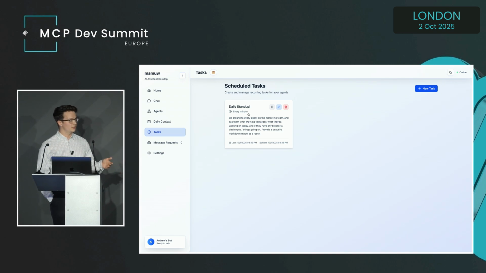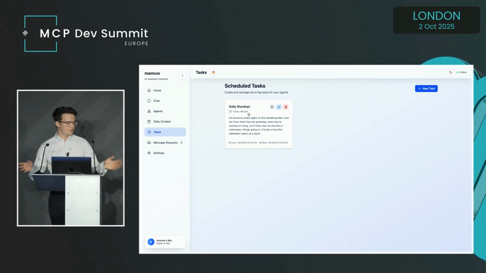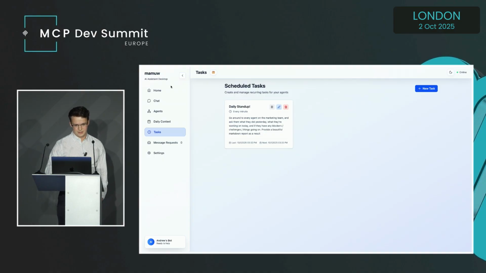So here, especially as you add more and more agents in your organization, you can automate a lot of interesting things. You could get a newsletter on a specific organization. You could have a weekly collaboration thing where it goes out to find someone in the network that it thinks would be interesting for you to talk to. There's all sorts of asynchronous collaboration and automation things you can do with this.